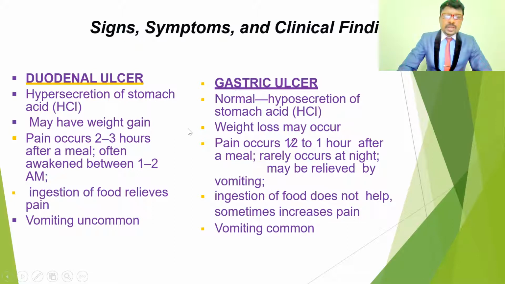Duodenal ulcers involve hypersecretion of HCl, but in gastric ulcers it is normal or hyposecretion, maybe normal or less secretion of HCl. Duodenal ulcers may also have weight gain, whereas gastric ulcers may lead to weight loss. In gastric ulcers the pain occurs 2 to 3 hours after the meal, and in duodenal ulcers the pain occurs half an hour to 1 hour after the meal.